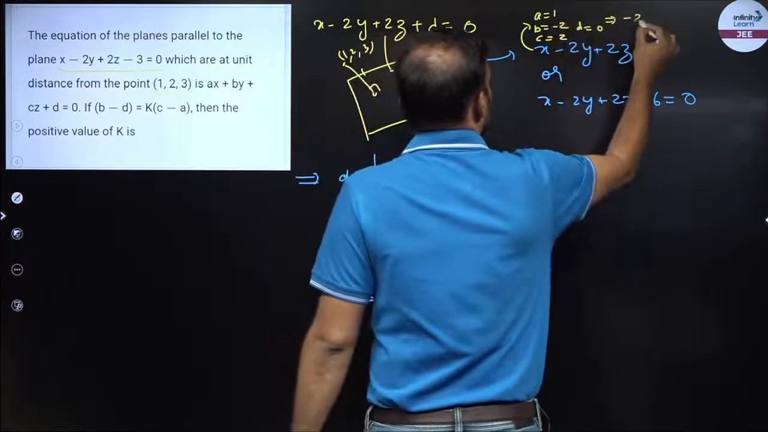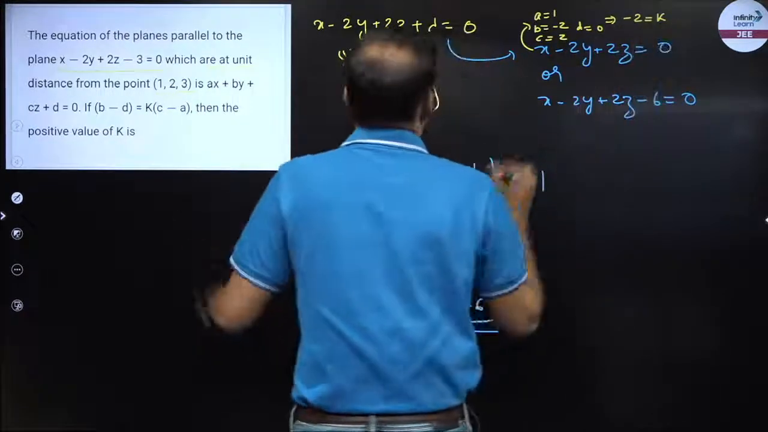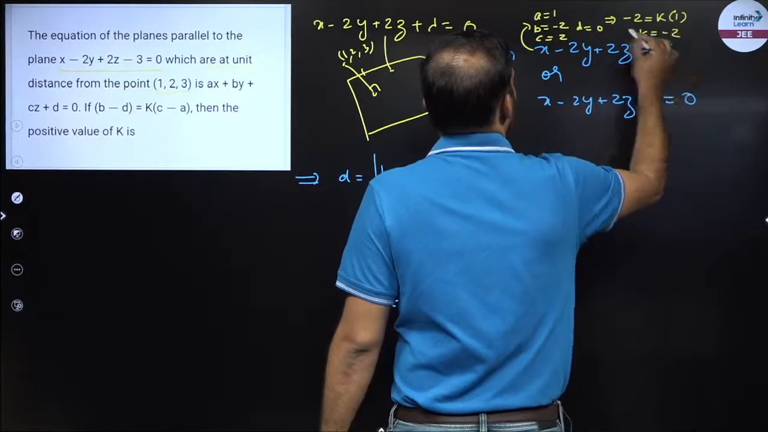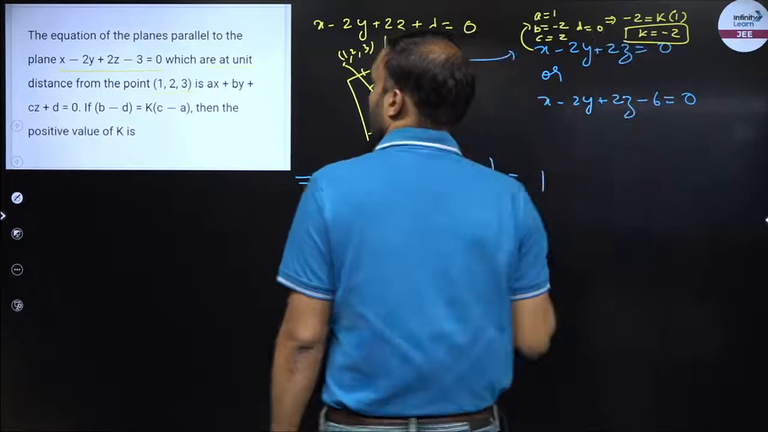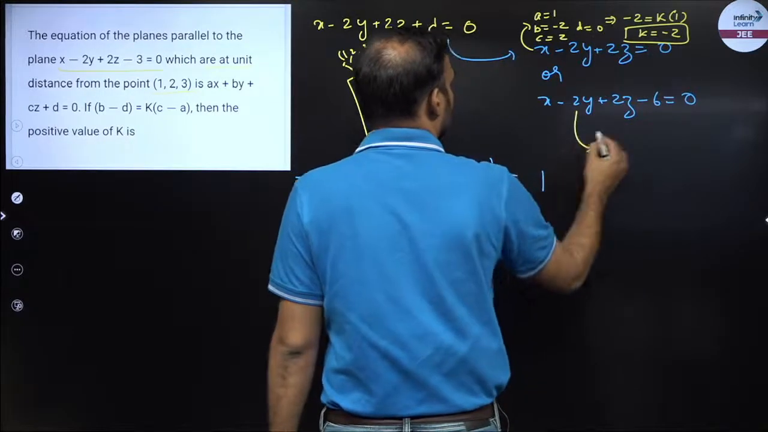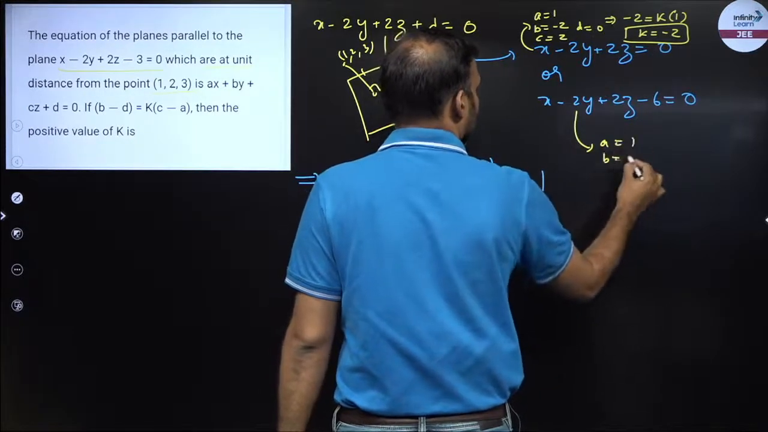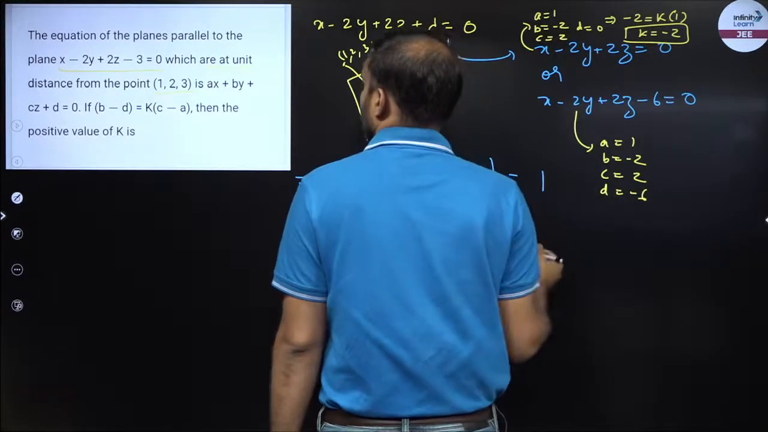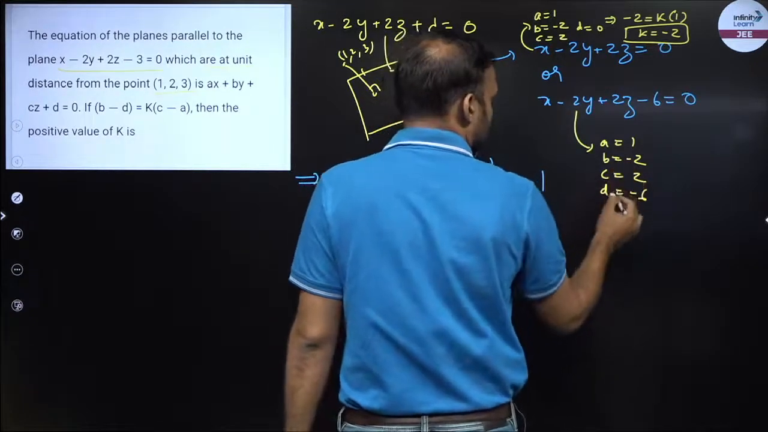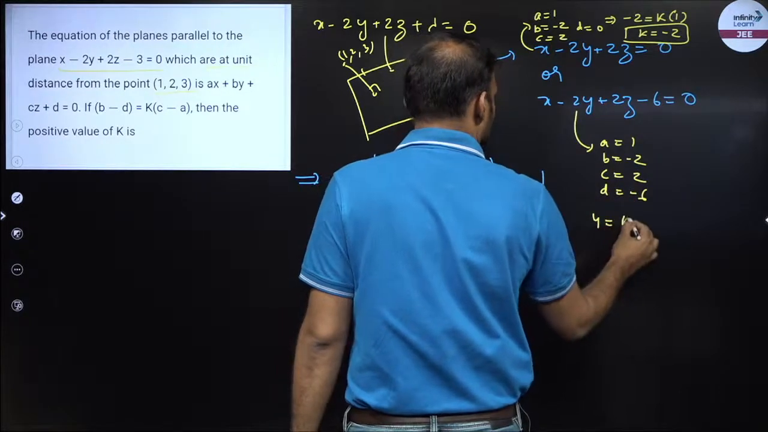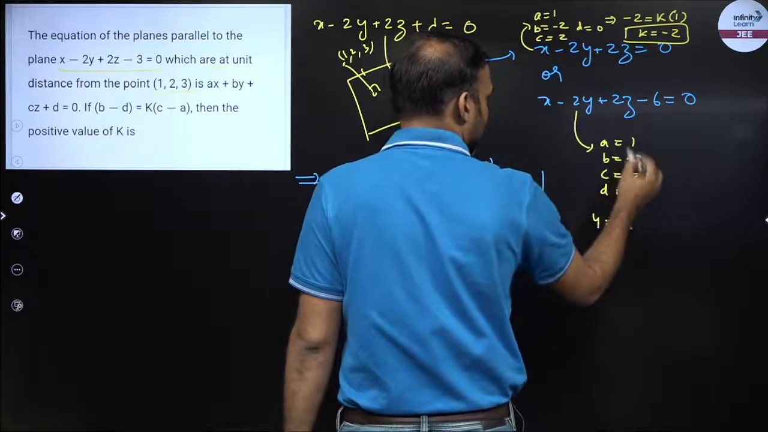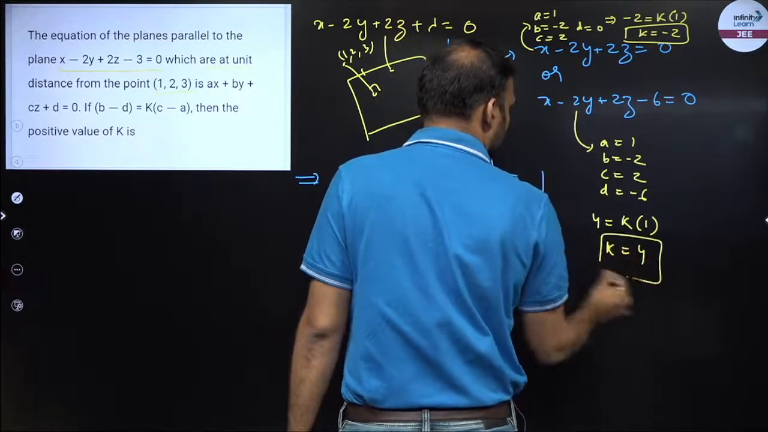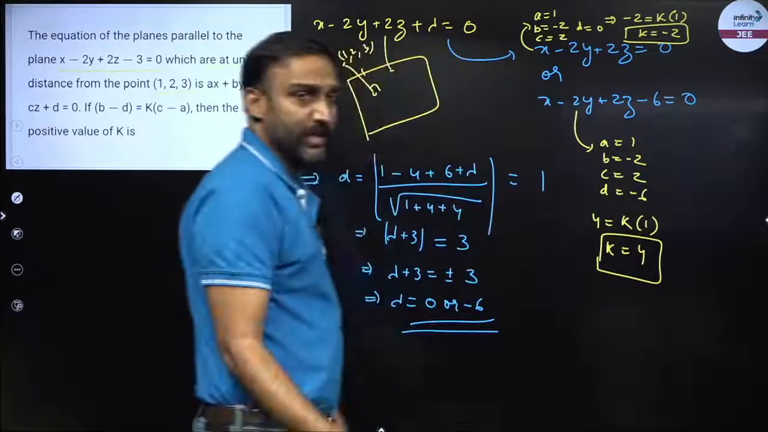So what is b minus d? b minus d is minus 2. This is equal to k times c minus a. c minus a is equal to 1. So k is equal to minus 2 for this equation. Then for this we'll find out a is 1, b is minus 2, c is 2, d is minus 6. So what is b minus d? b minus d, that is 4, is equal to k times c minus a. c minus a is 1. So from here I'll get k is equal to 4. So I got two values of k: k is equal to minus 2 and k is equal to 4.